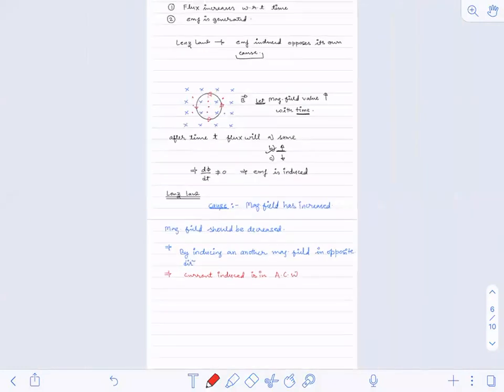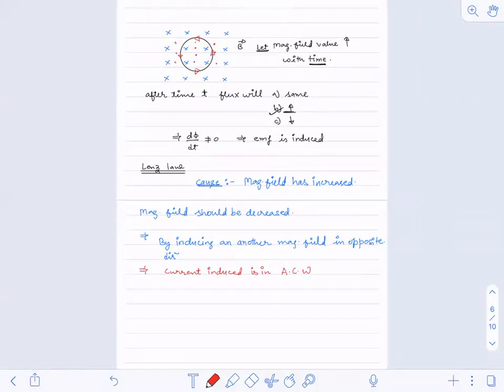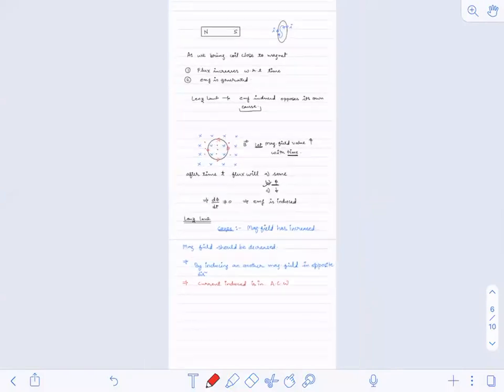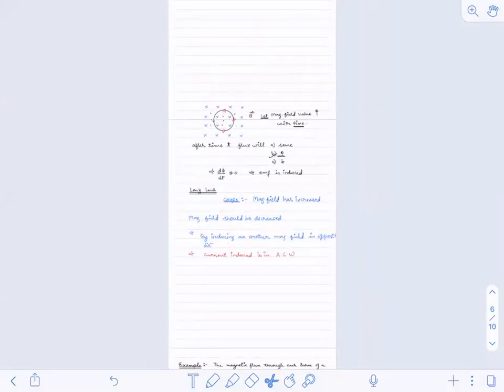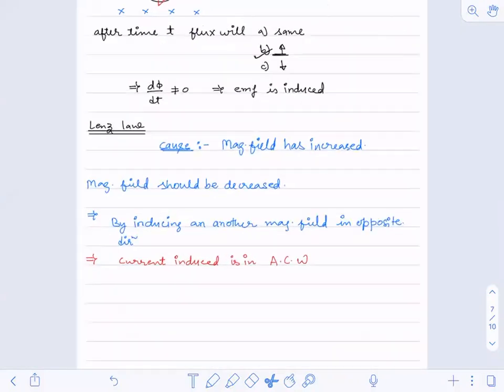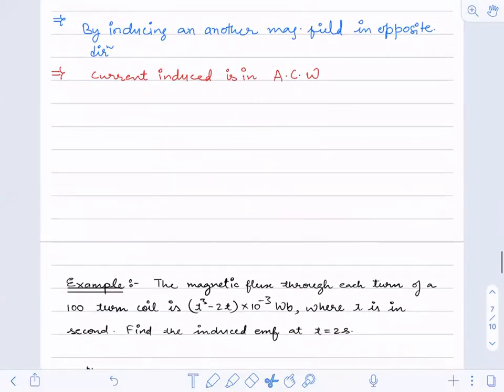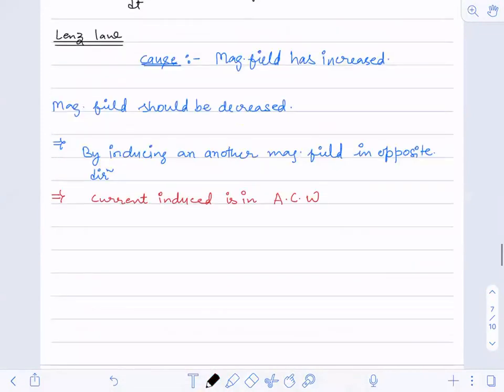So I hope all of you have understood this Lenz law. I'll give you a situation where you can analyze this complete thing on your own, so that it will be better for you, and you can check how much you have understood from this. So what is the scenario over here? The same thing you have to do.